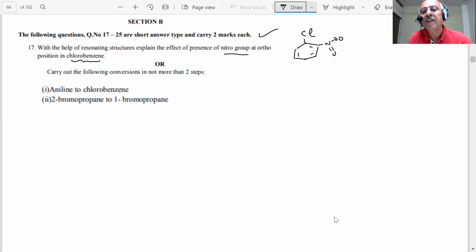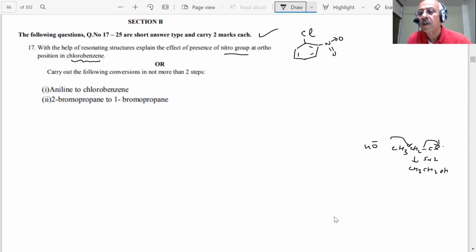You have seen in the haloalkanes, student. When I say haloalkane, the most important reaction is what? Nucleophilic substitution reaction. You have OH minus. What happens? It attacks this carbon, and what do you get? CH3CH2OH.